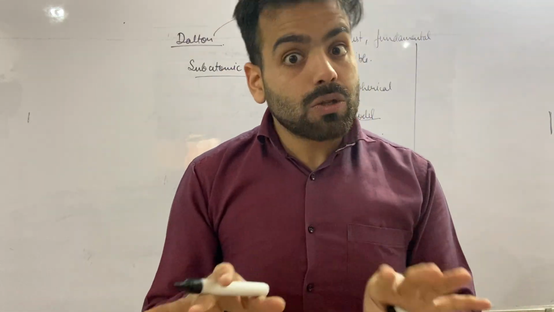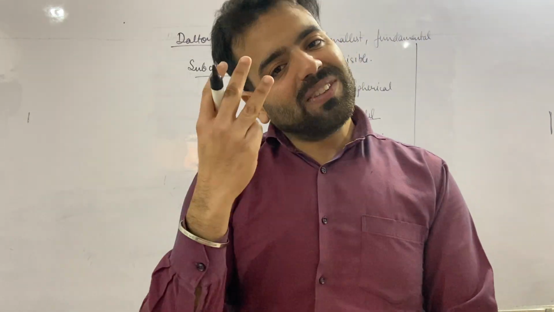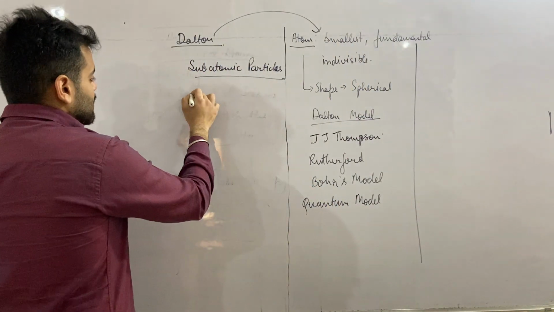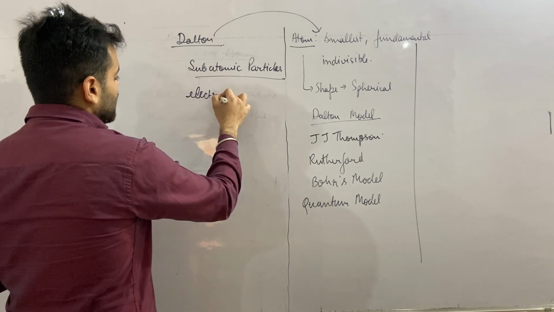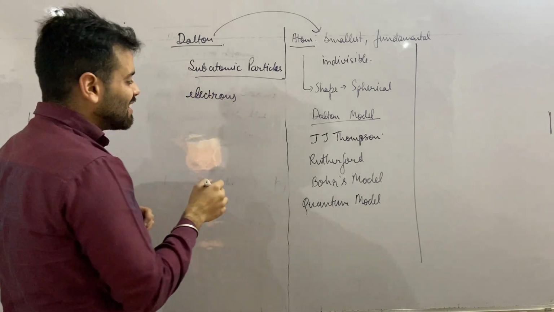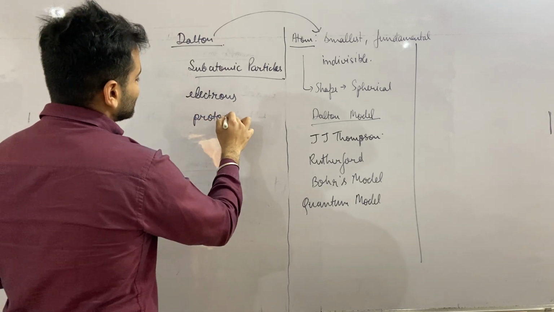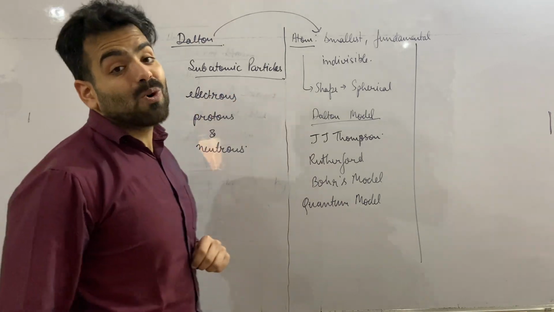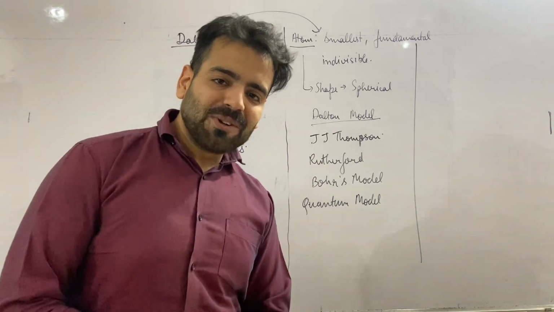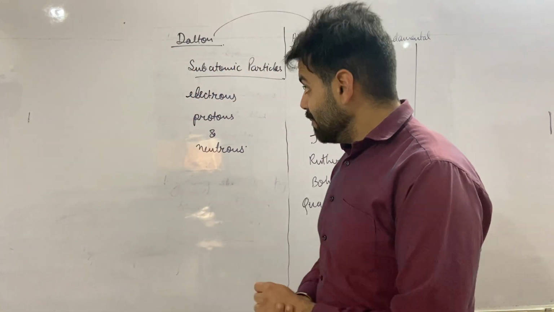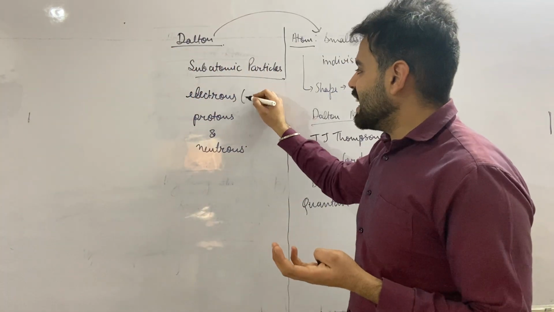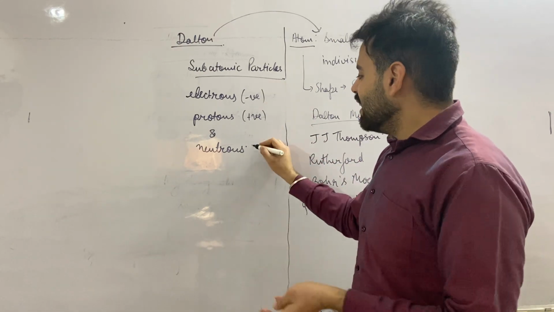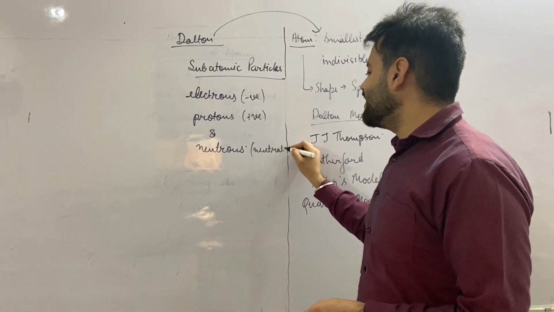But for now, being a student of class 9th, we need to understand only 3 subatomic particles that are in my syllabus: electron, proton, and neutron. An electron is a negatively charged entity, a proton is a positively charged entity, and a neutron is neutral. That means no charge. It does not have any charge.